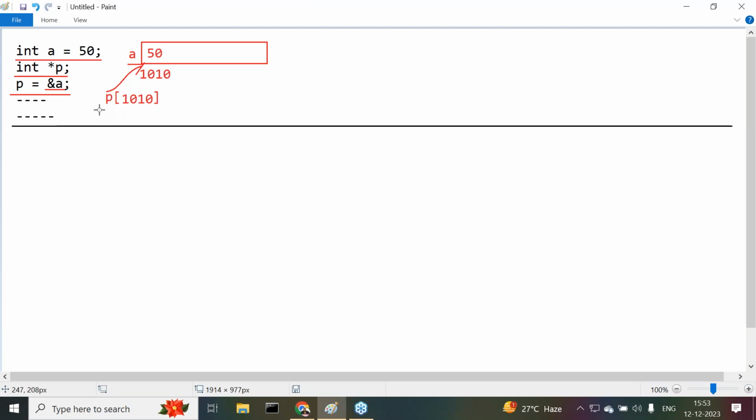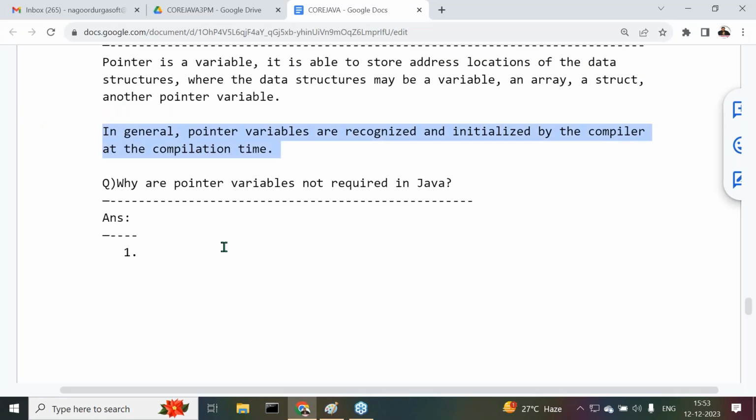The compiler, at compilation time. If memory allocation is provided at compilation time, automatically that is static memory allocation. Am I right or not? If the compiler is providing memory allocation for the pointer variables, static memory allocation is going on.